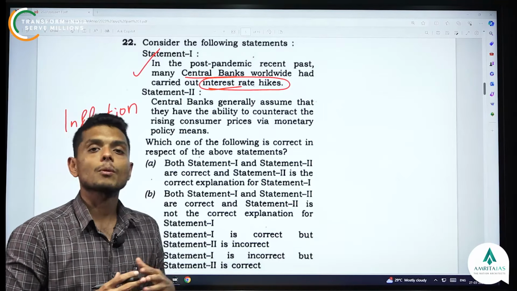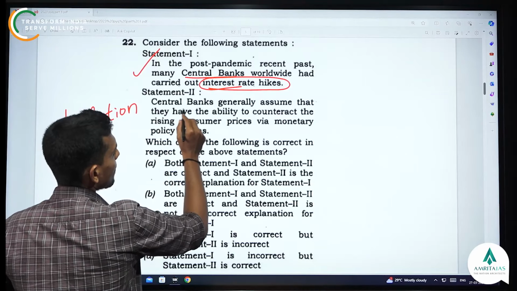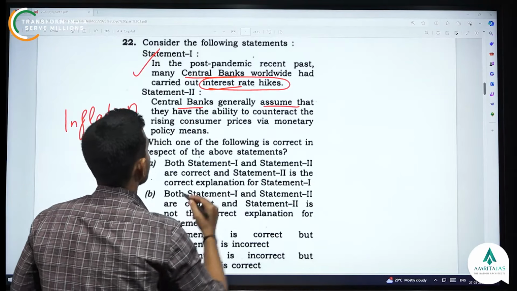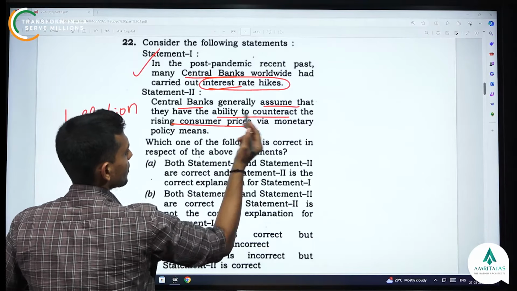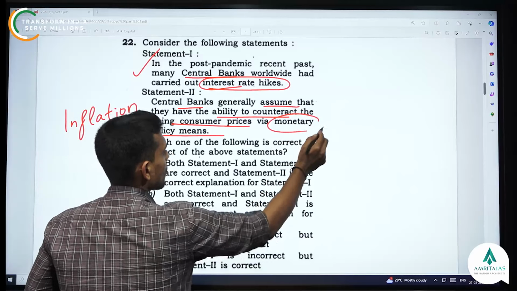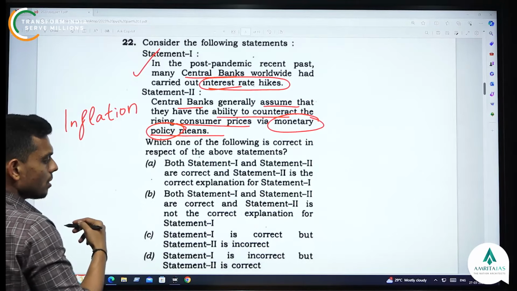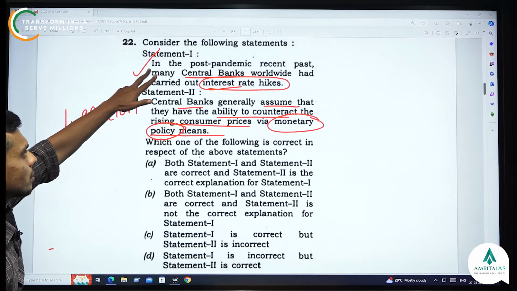That is a basic economic concept. So the first statement is correct. The second statement: central banks generally assume that they have the ability to counteract the rising consumer prices via monetary policy measures. Yes, as I told you, this is a monetary policy measure. So both are correct, and this is the explanation for the first statement.